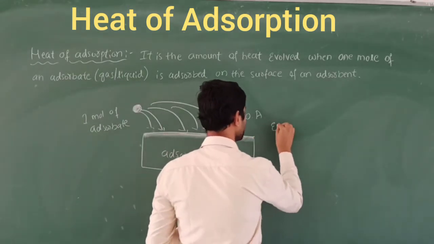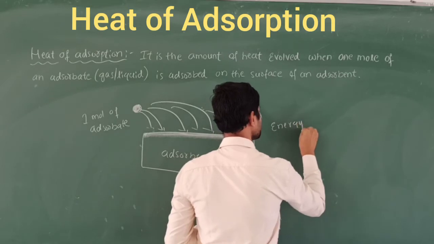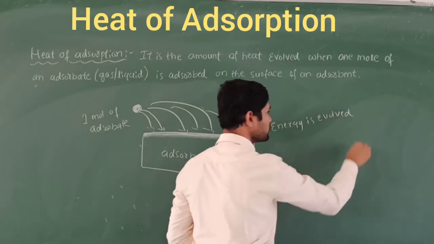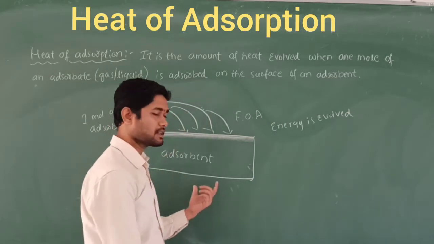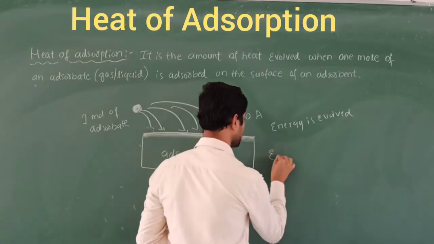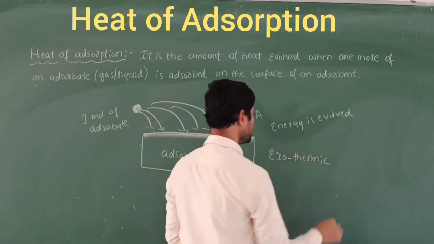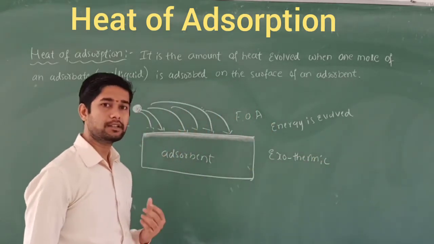The energy is going to be evolved here. So that's why we call this phenomenon exothermic. Exo means heat. So heat is going to be evolved here, or heat is going to be released.